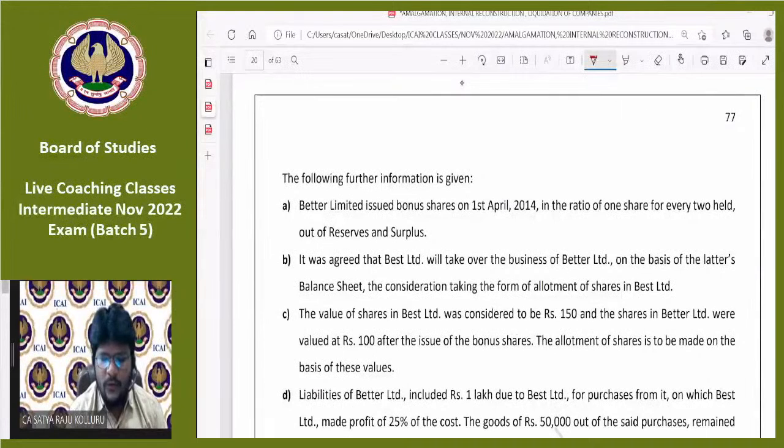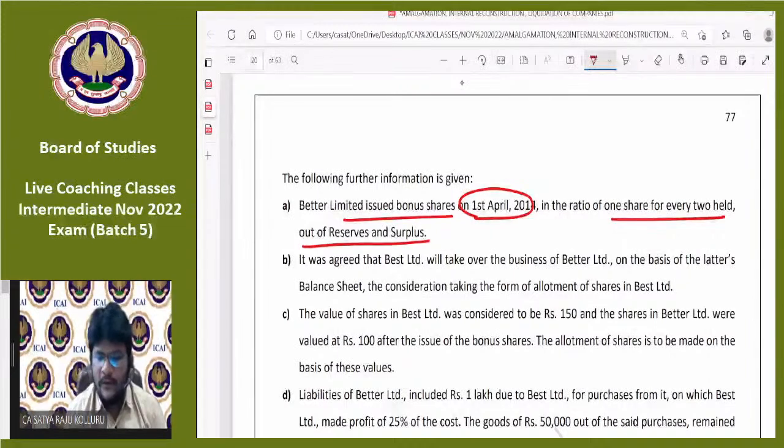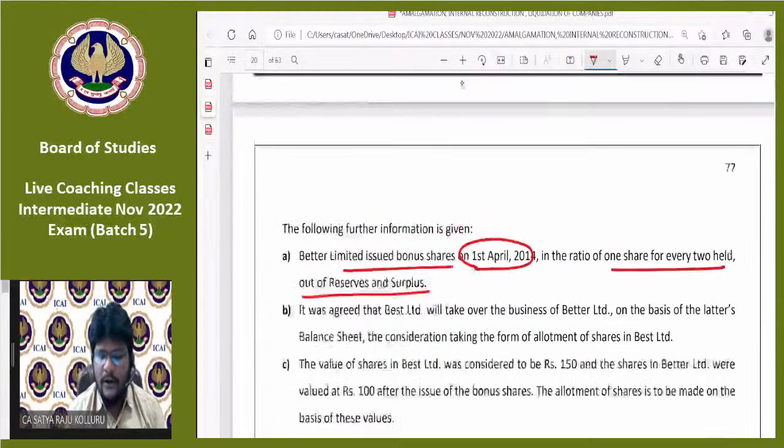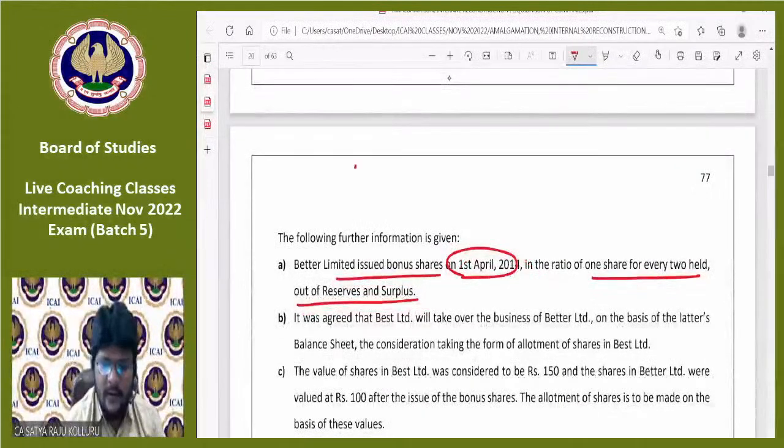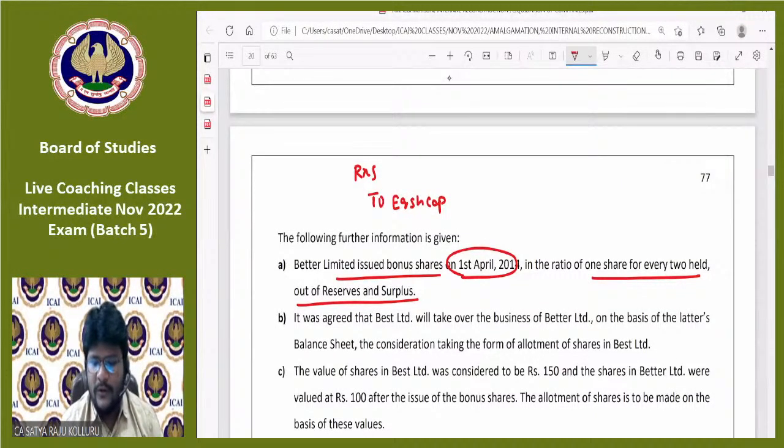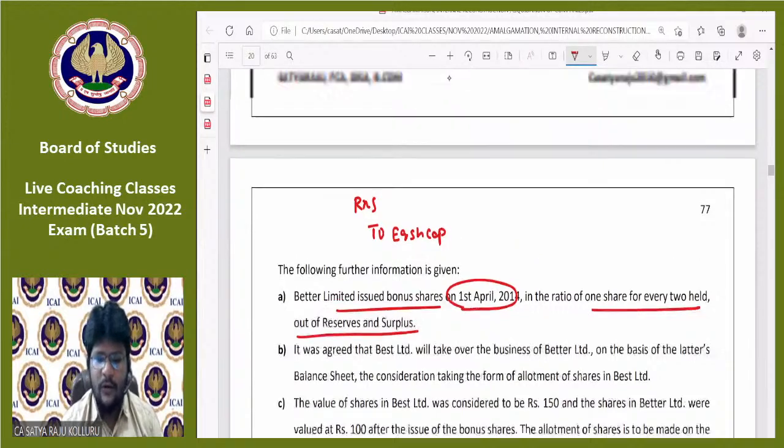Better Limited issued bonus shares on 1st April 2014 in the ratio of 1 share for every 2 held out of reserves and surplus. Yesterday I already discussed the entry. Entry was reserves and surplus account debit to equity share capital account. Now, how many number of bonus shares issued? 1 share for every 2 held.